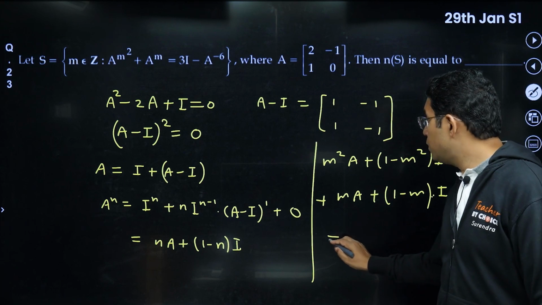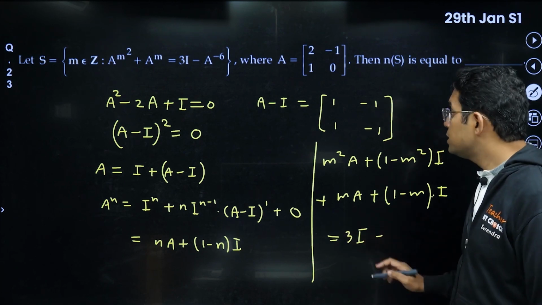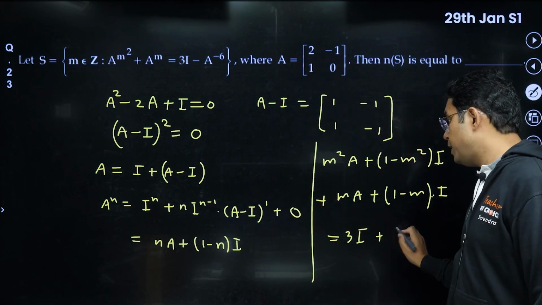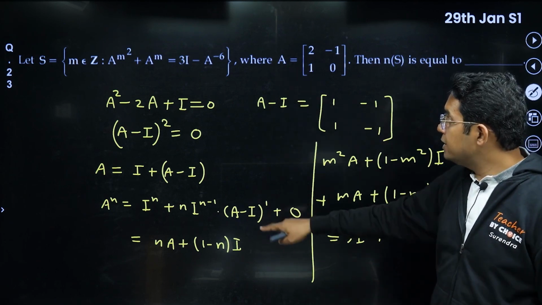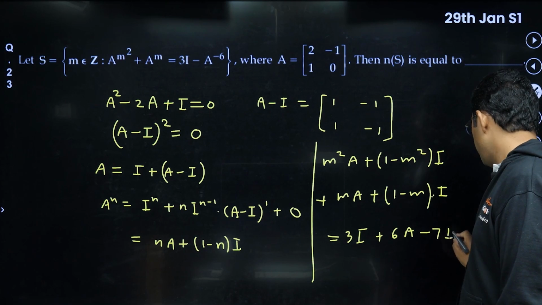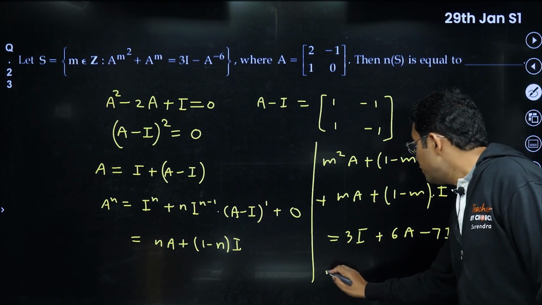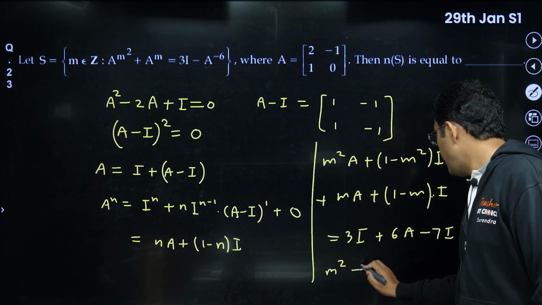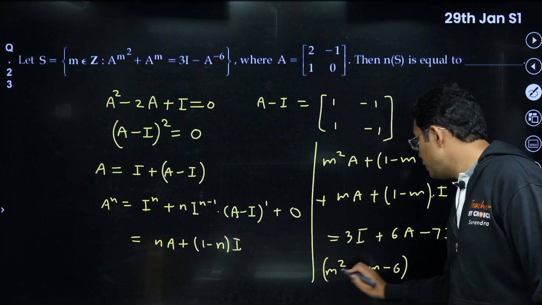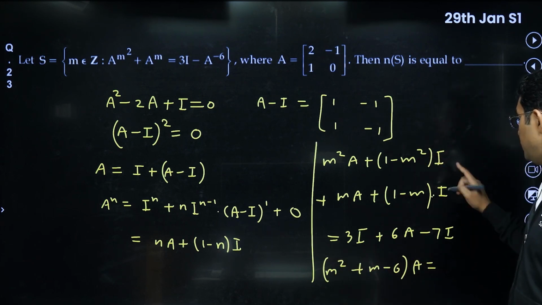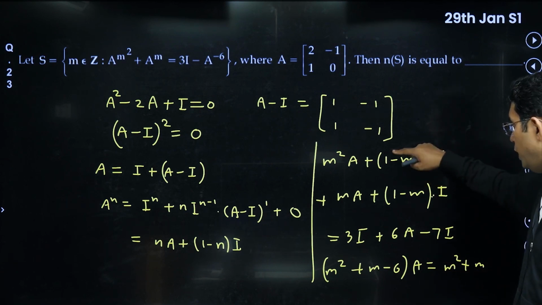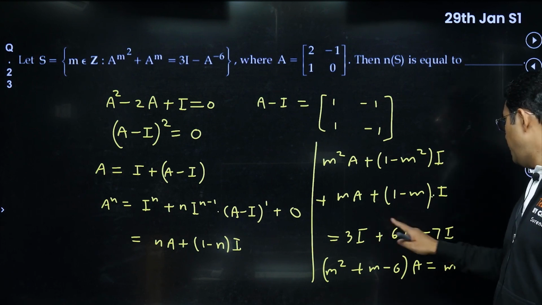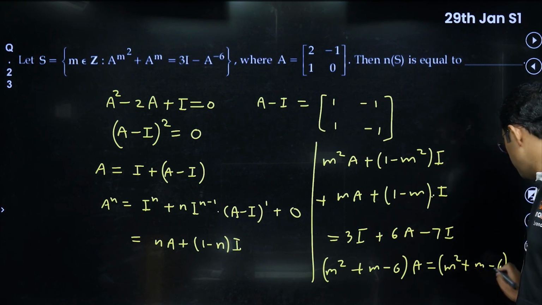And this is equal to 3I minus, that is minus minus plus 6A, and if you put n as minus 6, it will be 7 minus 7I here. Now both sides you can check, we are getting (m square plus m minus 6) into A, and on the right hand side this I is having m square plus m, and 2I, that will be just 1I, and minus 6 again here also.